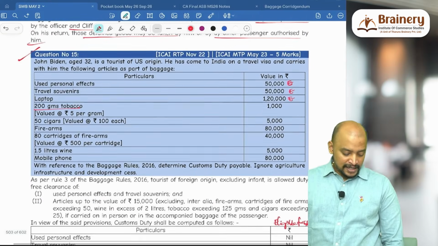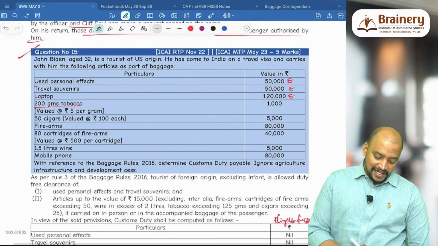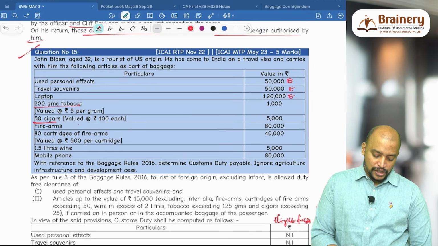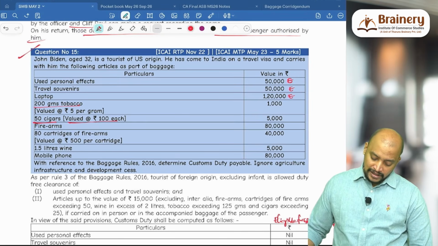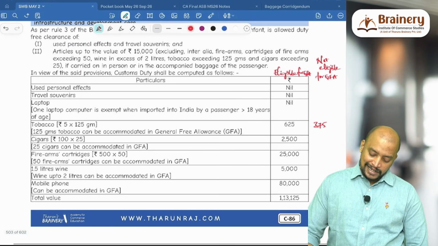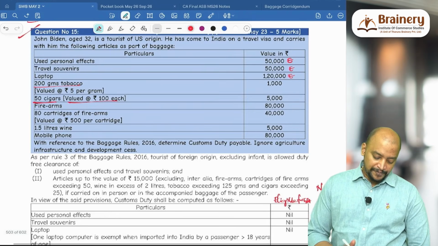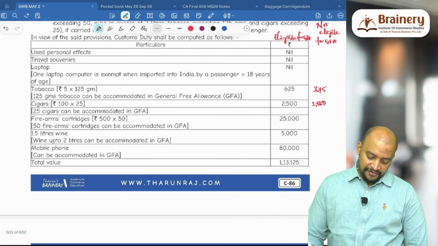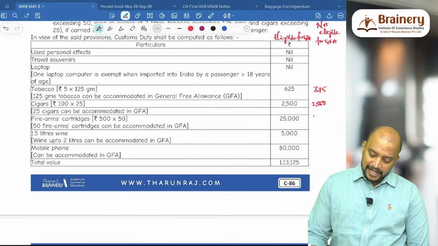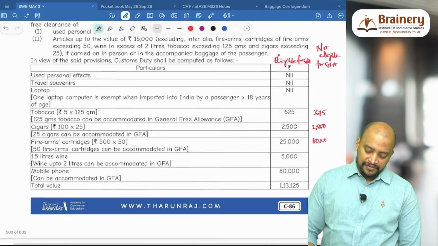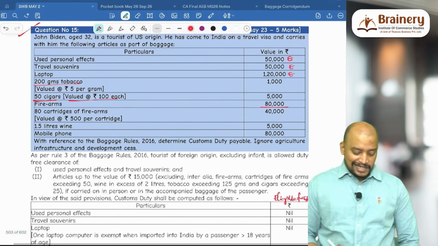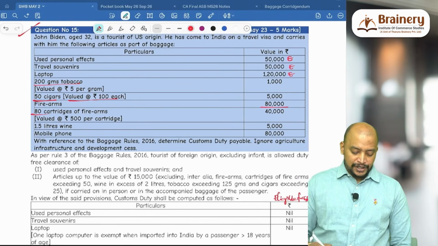Then next, firearms and 50 cigars. How many are eligible for GFA? 25 into 100, 2,500 eligible, remaining 2,500 not eligible. Firearms 80,000 not eligible for GFA. And cartridges beyond 50 also not eligible.